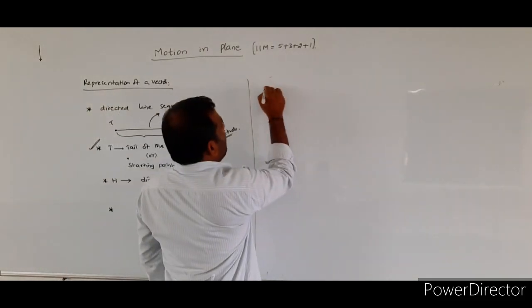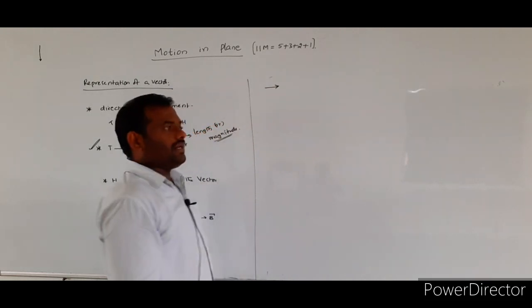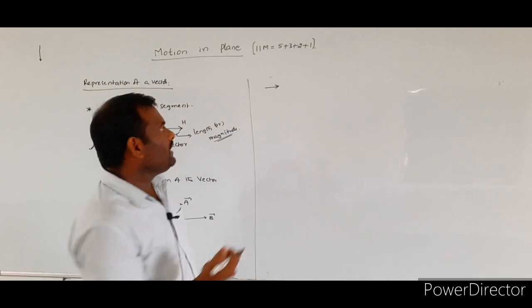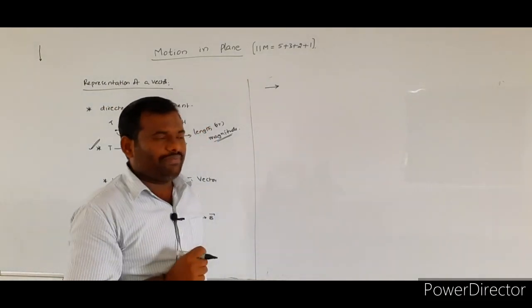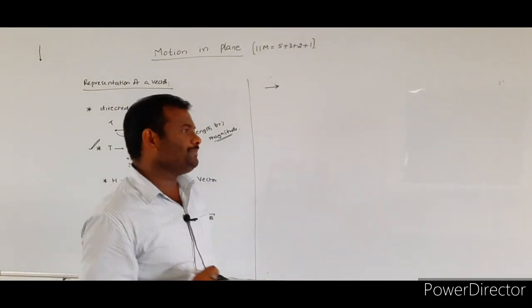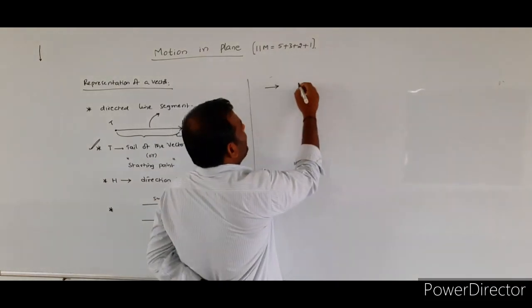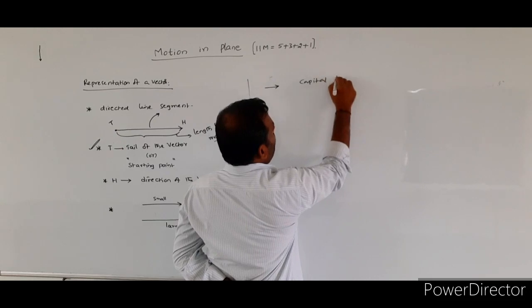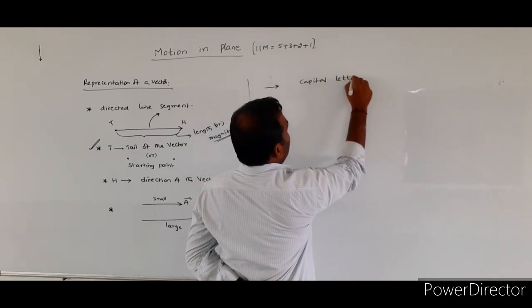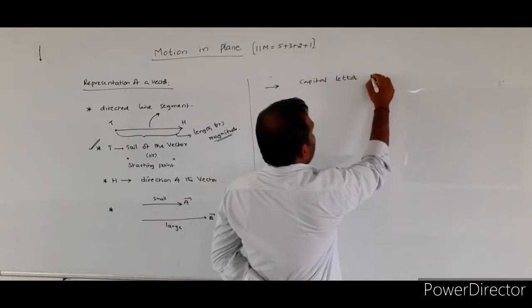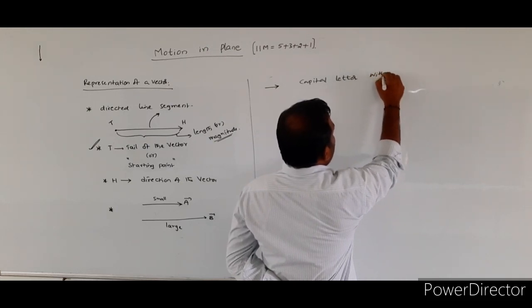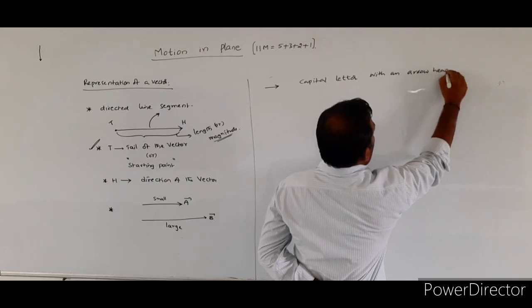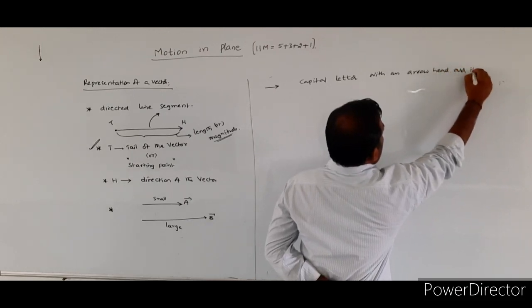While writing, how can we draw the vector? How can we represent the vector in the textbook or notes? If any physical quantity is a vector quantity, vector quantities are represented with capital letters with an arrowhead over them.